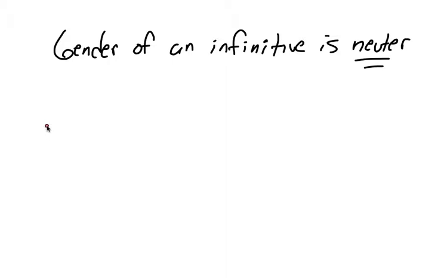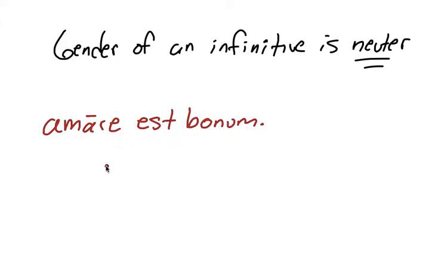And so here's an example of using an infinitive as neuter. Okay. Amare est bonum. Okay, and so we would translate that as to love is good. That is, it's a good thing to love.